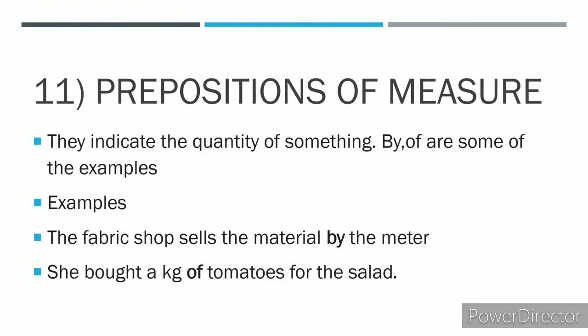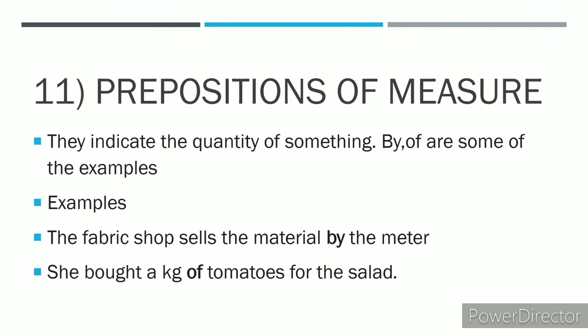Prepositions of measure. They indicate the quantity of something. By and of are some of the examples of prepositions of measure. For example, the fabric shop sells the material by the meter. So here the quantity is meter. So this becomes a statement which indicates the quantity of something. So that's why the preposition here, by, becomes a preposition of measure.